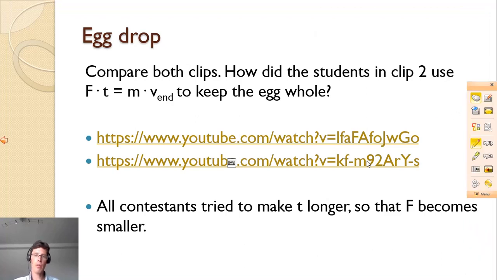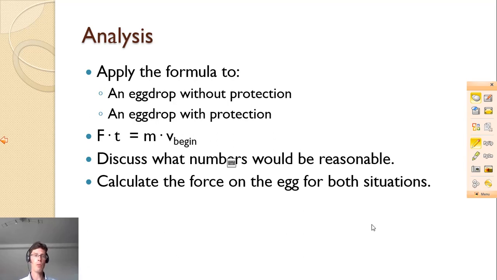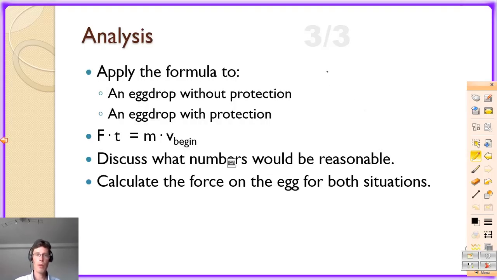Let's use our formula in a calculation to see how this works. I want to calculate the force on an egg. So, we're going to assume that when we drop an egg to the ground, the time it needs to break is about a millisecond, which is 1,000th of a second.